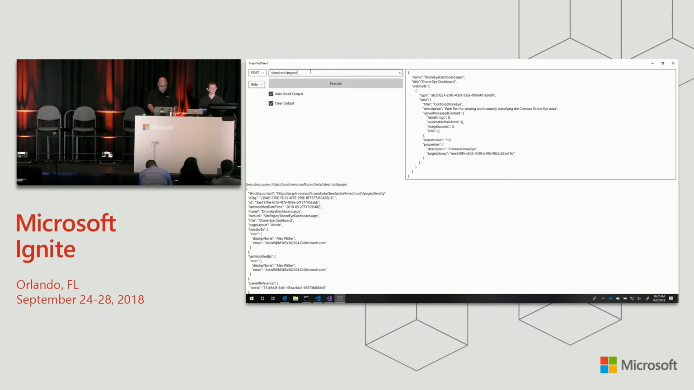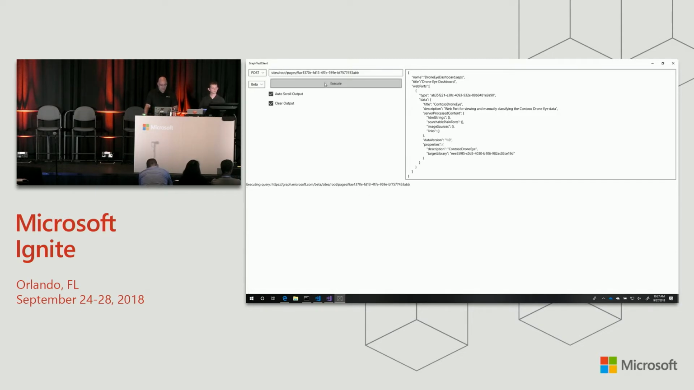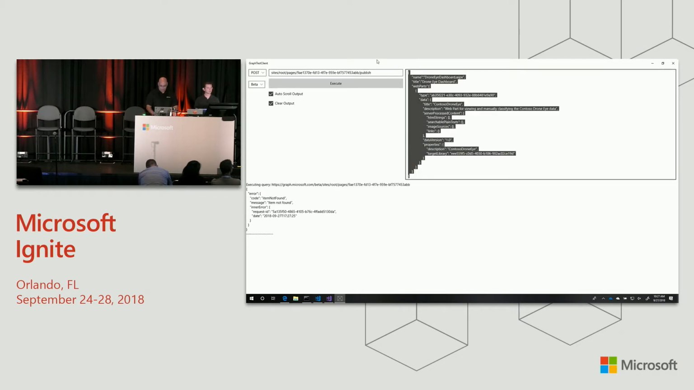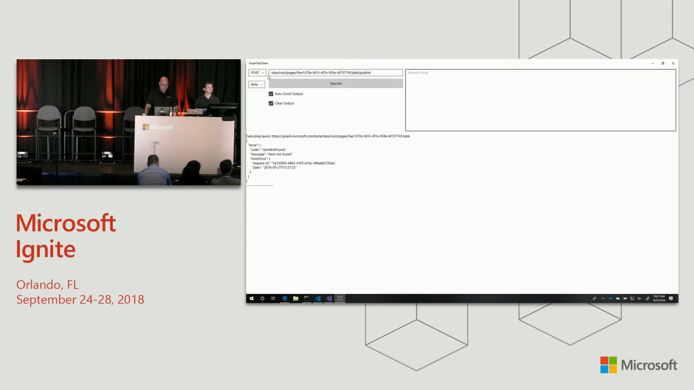So let's go pages. We'll pass in the ID. I got, item not found. Publish. Yeah, let's do the publish. Oh, and clear out my, I know what I did. I was posting instead of getting, that's why it failed. So if we do publish, we're going to hit execute. It gives me no feedback because the publish action doesn't return any data.